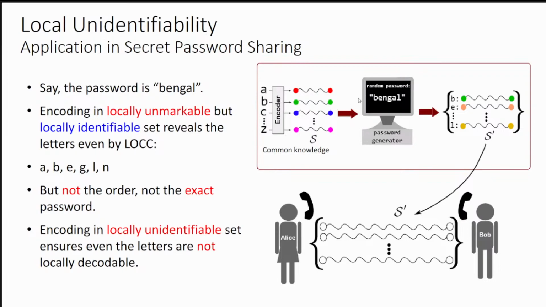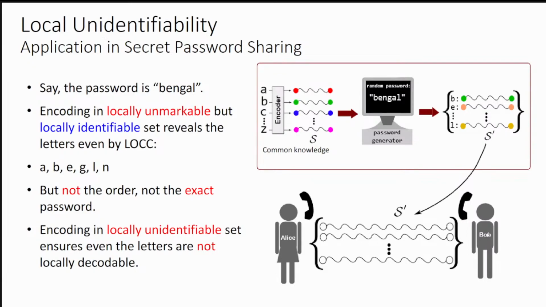So for B, this particular quantum state will be chosen, just like that, for E and for L. So this is now a password set. Now this particular S prime set will be shared among Alice and Bob.